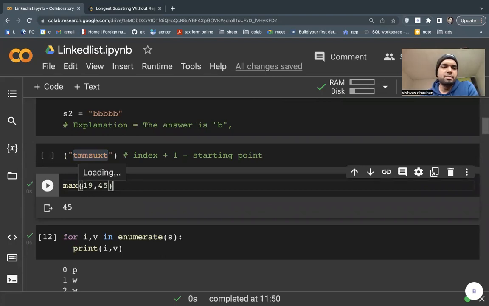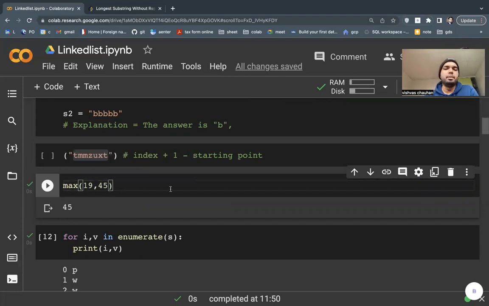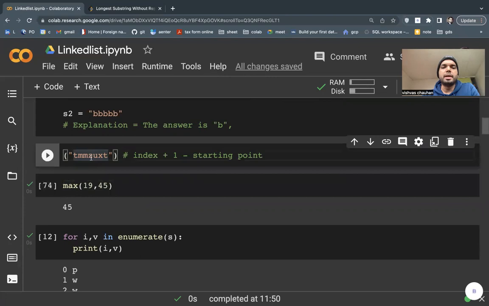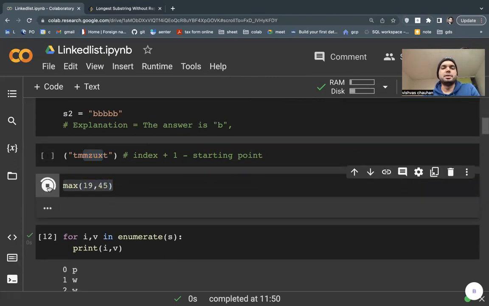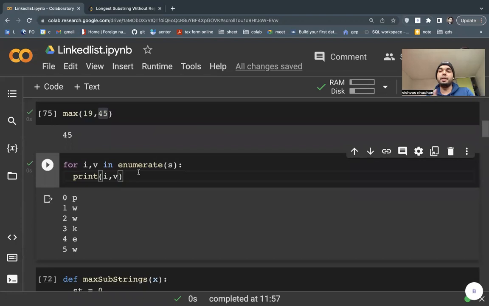We will use the maximum function because we need to append the length one by one, because it will start from the M, and then my maximum will keep appending, right? So basically you need to see how the max function works. Max will always give me the max. It compares the values. This is also important for beginners: how we get the index, because I have to play index to put my starting point and to get the length.